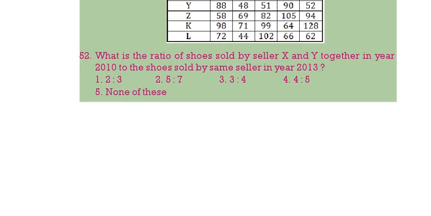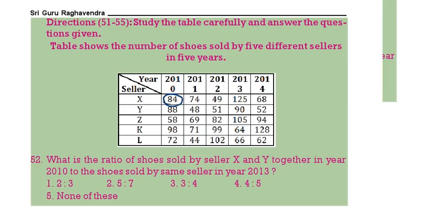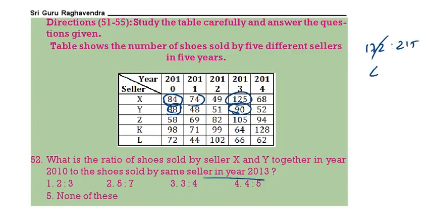What is the ratio of the shoes sold by X and Y together in 2010? X in 2010 is 84, Y in 2010 is 88. 88 plus 84 is 172. Then the same for 2013: 125 plus 90, that is 215. We can divide by 43: 43 fours, 43 fives. So the ratio is 4 is to 5.